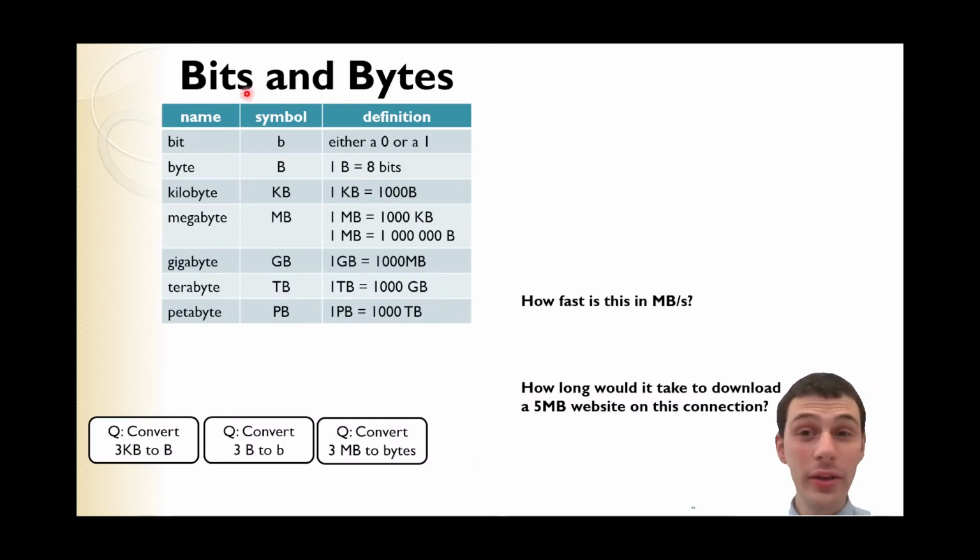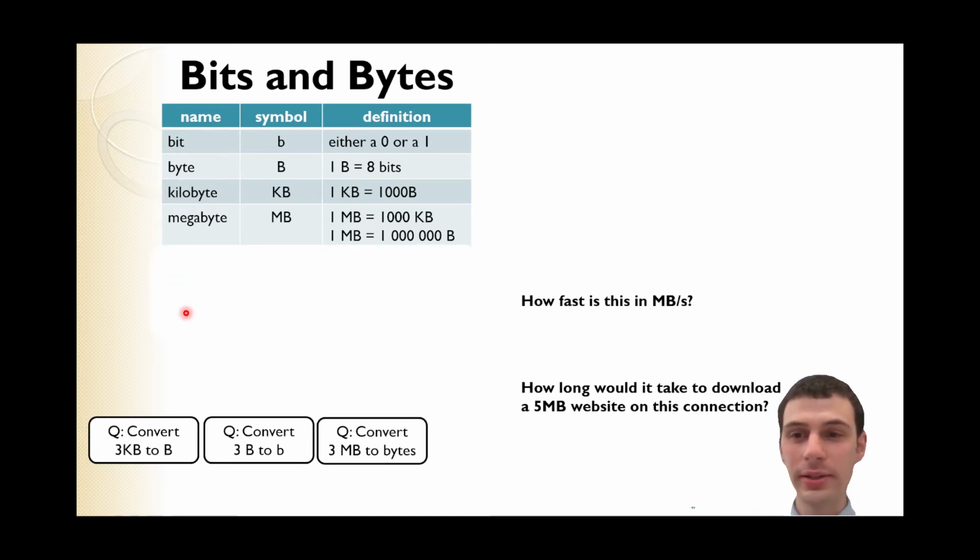You might have heard these words, a bit and a byte, and there are a lot of other related words that talk about the amount of data. Well, let's just focus on these ones: bit, byte, kilobyte and megabyte. Now, a bit is a binary digit, either a 0 or a 1. A byte is 8 bits. Very confusing. They have a similar symbol, but a byte is a capital B because it is bigger than a bit. It is 8 bits.